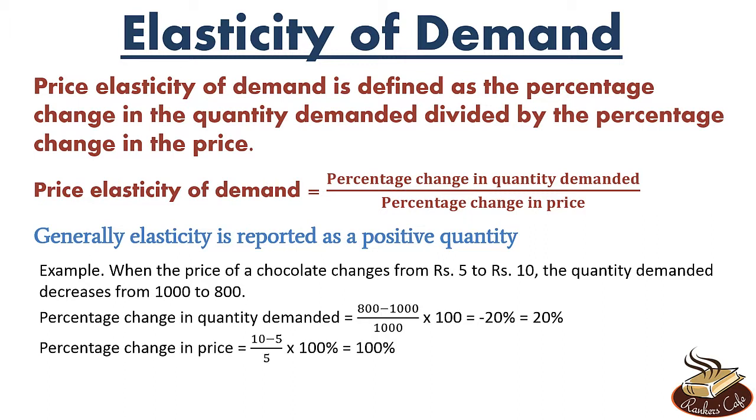And percentage change in price is (10 minus 5) by 5 into 100, which is 100%. We have just used the basic formula of percentage change. Percentage change is basically final quantity minus initial quantity upon initial quantity into 100. So this is what we have used here. Now price elasticity of demand will be then 20 by 100, which is 0.2.